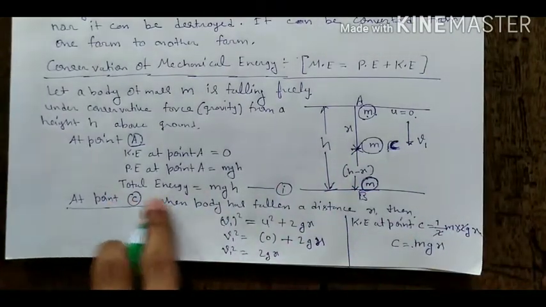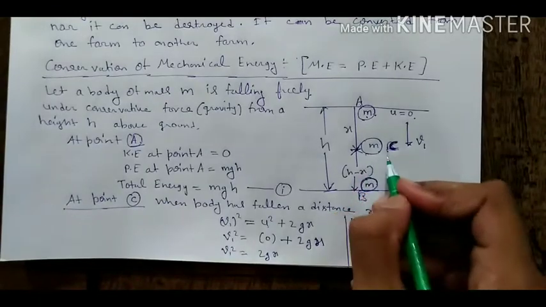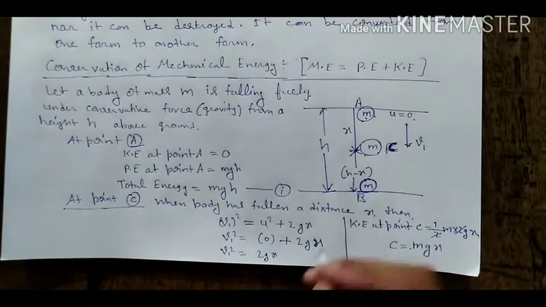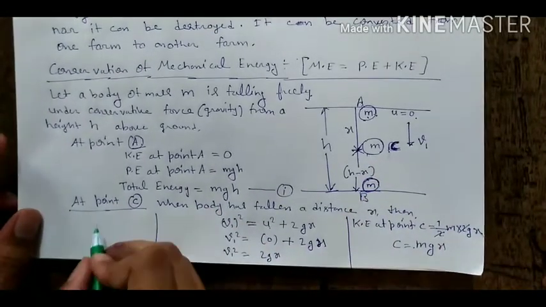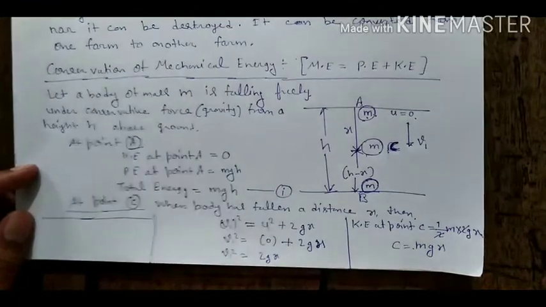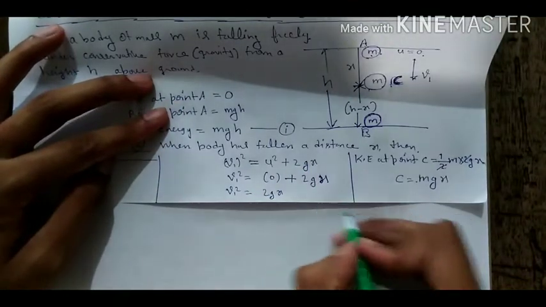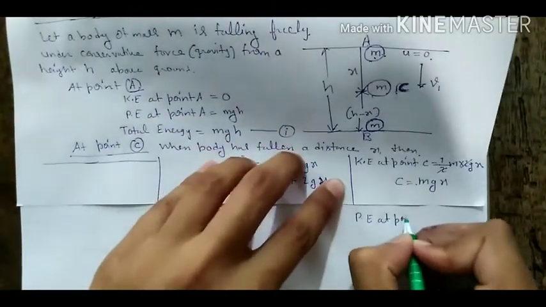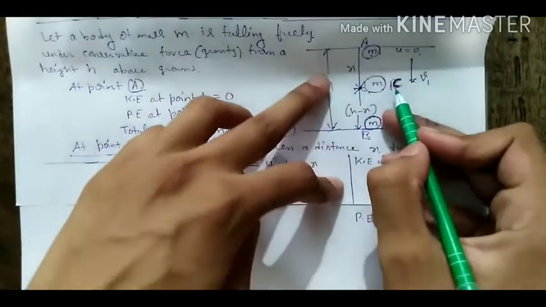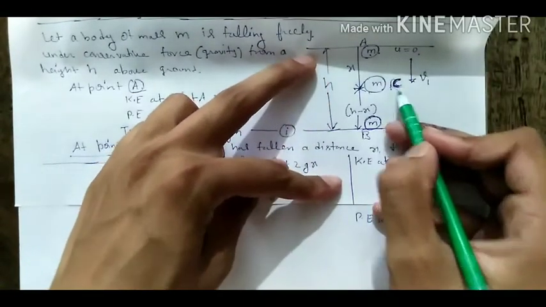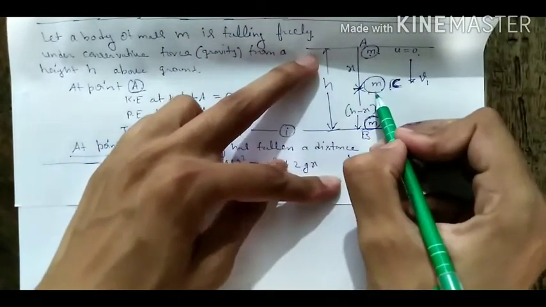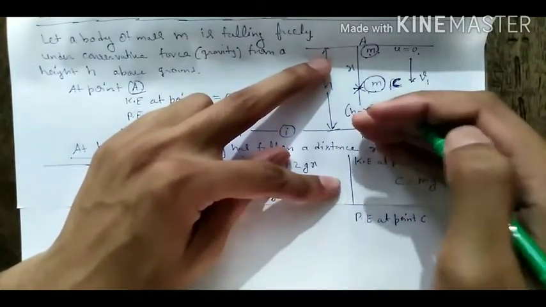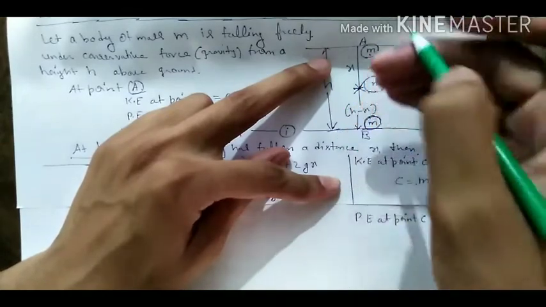Now we will find the potential energy at point C, then we can consider the total energy. We know that potential energy is mgh. At point C potential energy means mass of this body, g, acceleration due to gravity, and the height from the earth's surface to the body.